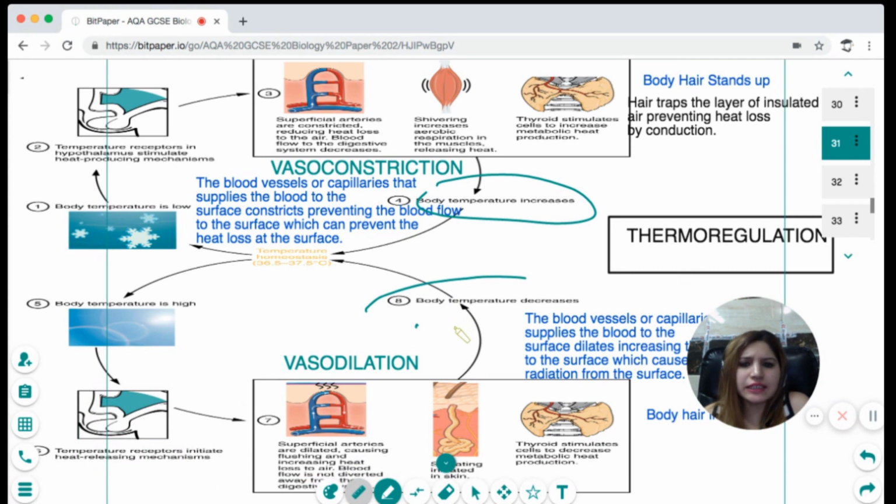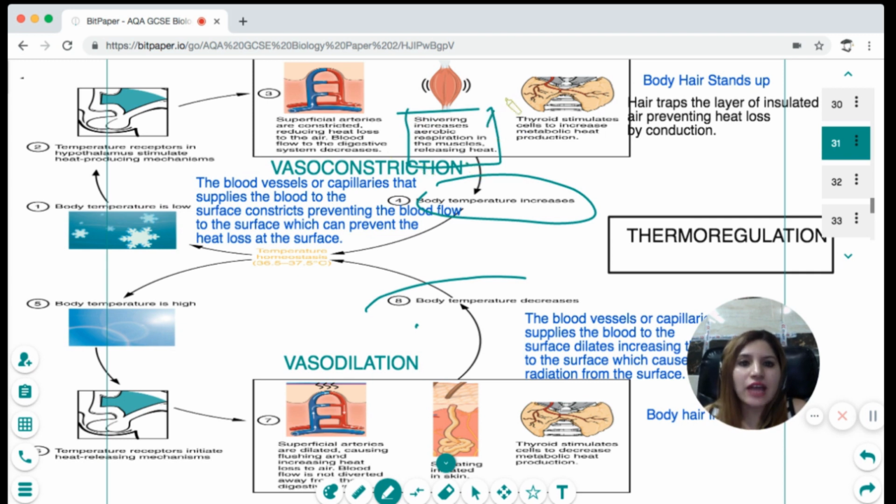Now the concept of thermoregulation: what changes take place in the body when suddenly the temperature becomes too low. When the temperature becomes too low, you must have seen the body starts to shiver. Why? Because the body detects a sudden decrease in body temperature, so heat needs to be generated. Shivering increases the heat so that the body temperature can rise to normal.